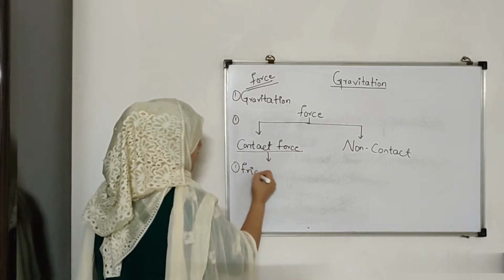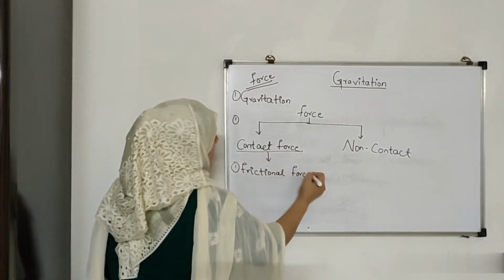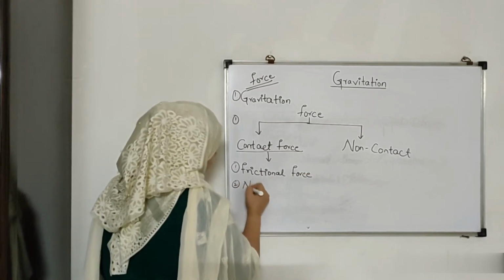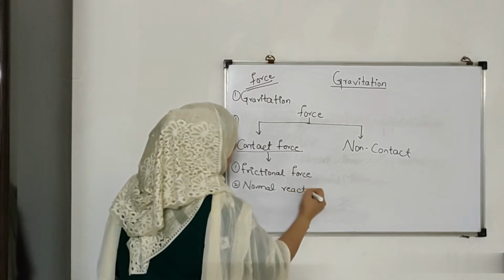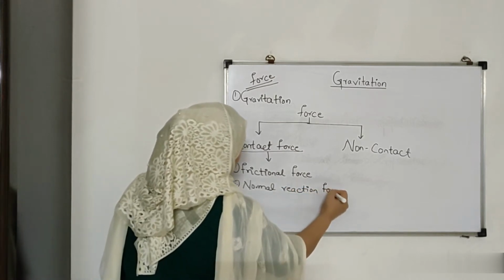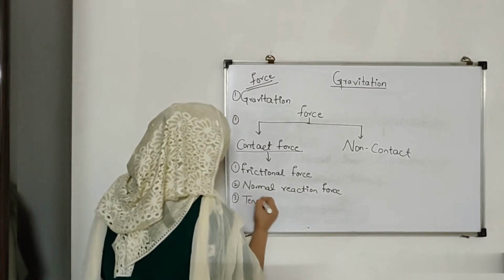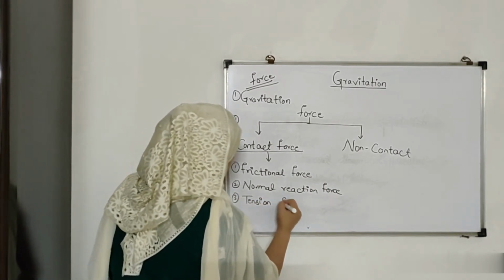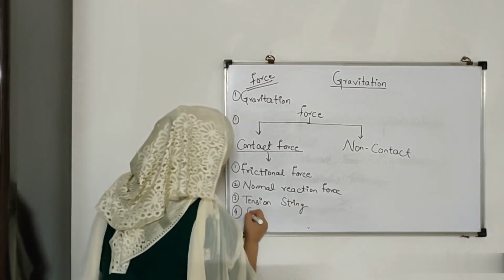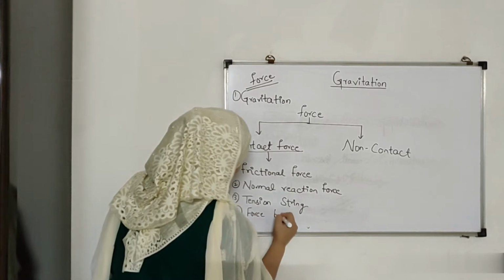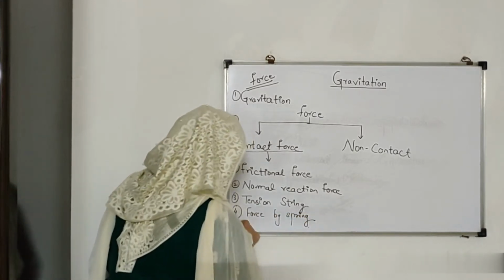So what are the examples of the contact forces? First one is frictional force. Second is normal reaction force. The third one is tension in the string. Fourth is tension in the spring, or the force exerted by the spring, force by spring, and the force during the collision.